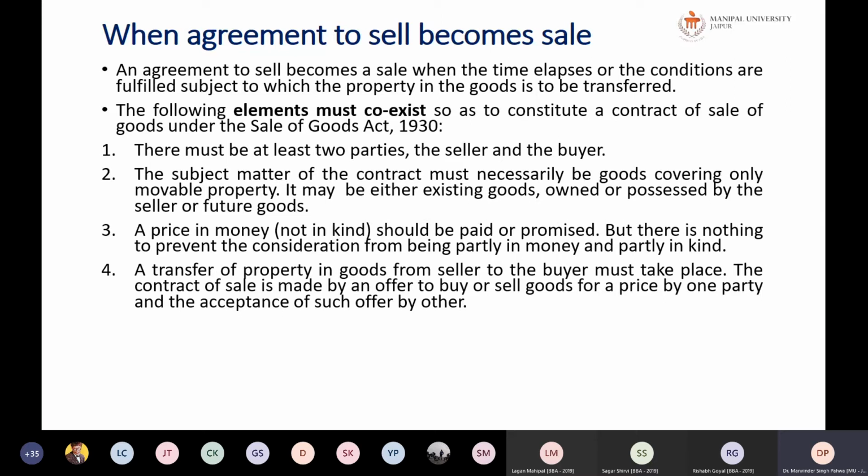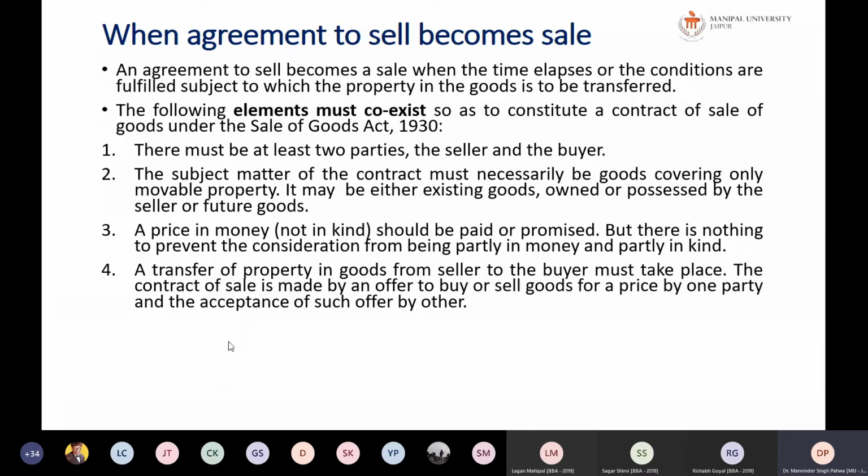Okay, so there has to be a transfer of property. Because suppose, for example, a person has possession and the other person is only using that property, it will not be called a sale. For example, when motorcycles are being rented, renting of the motorcycle in such a case will not be a sale.